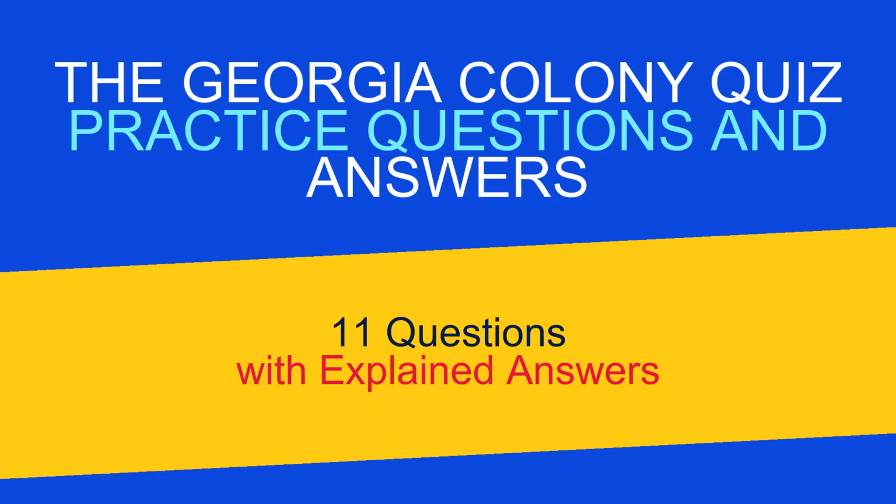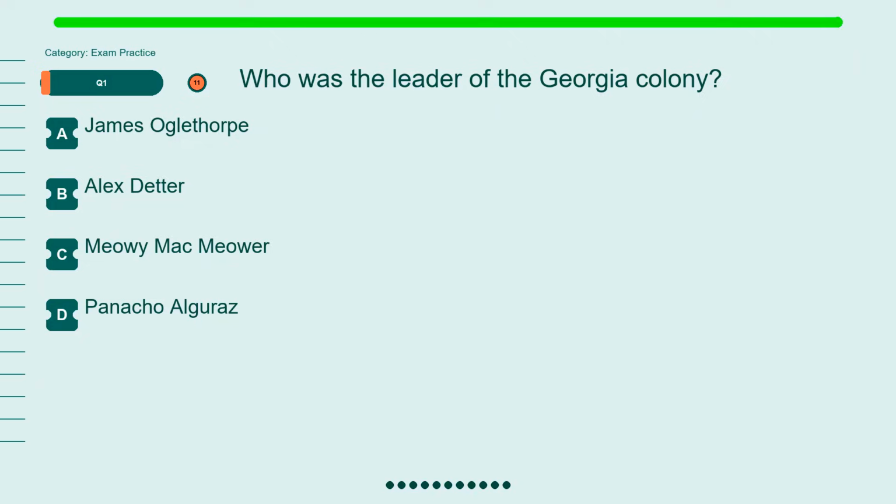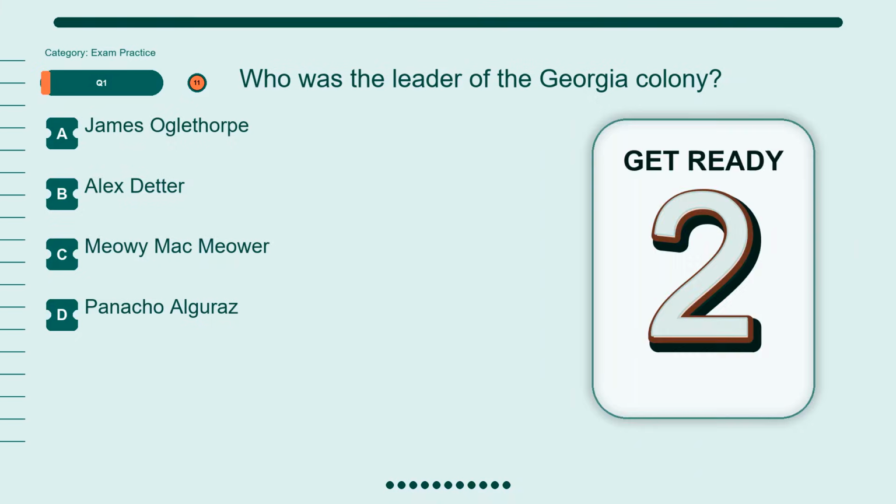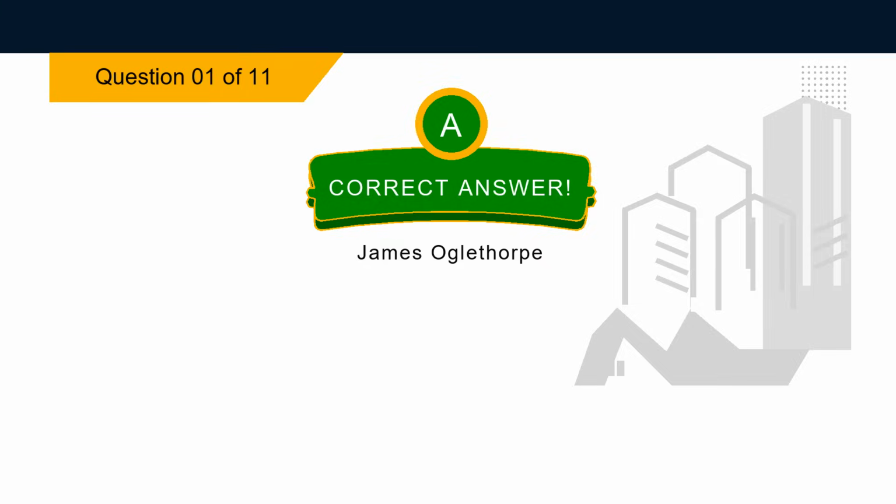The Georgia Colony Quiz Practice Questions and Answers, 11 questions with explained answers. Question 1. Who was the leader of the Georgia Colony? Option A, James Oglethorpe. Option B, Alex Debtor. Option C, Meowie MacMeower. Option D, Panacho Algaraz. The correct answer is option A, James Oglethorpe.